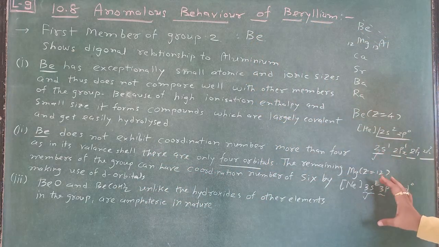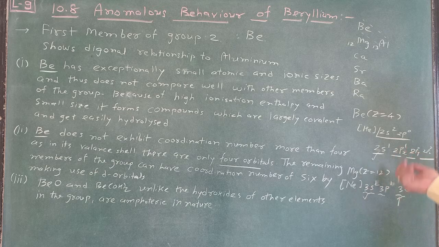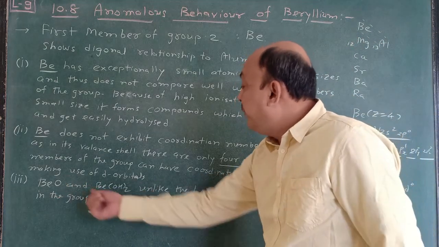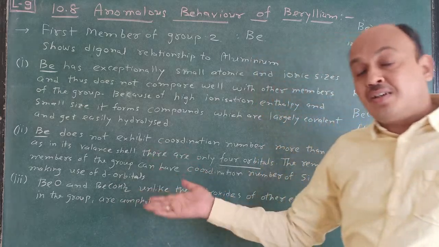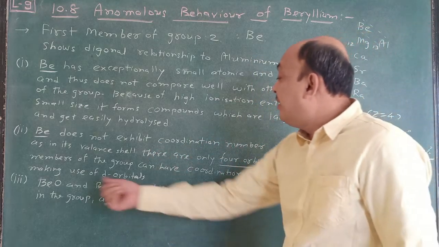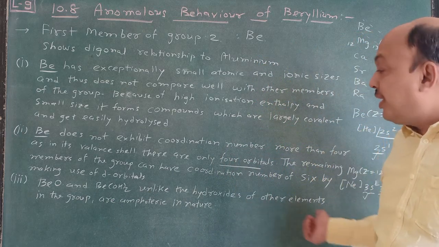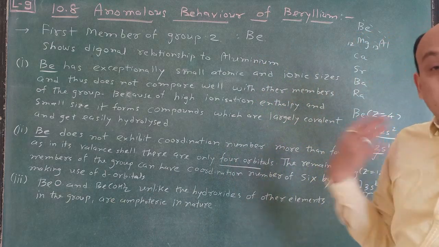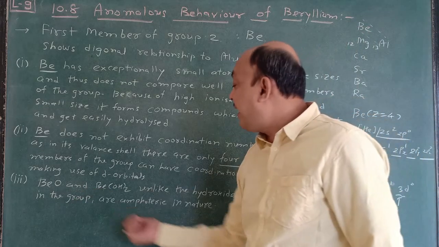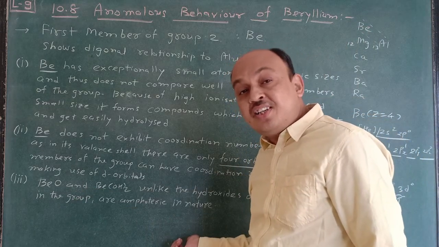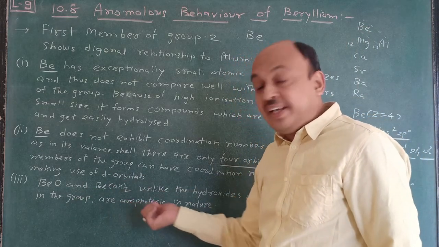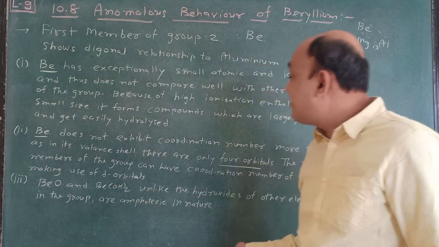So this is very simple. If you know the electronic configuration and have a certain idea regarding this, then it will become very easy for you. Next one, BeO and Be(OH)2. This one is also learned in properties. We already learned this with the help of reactions also. So it's very easy.